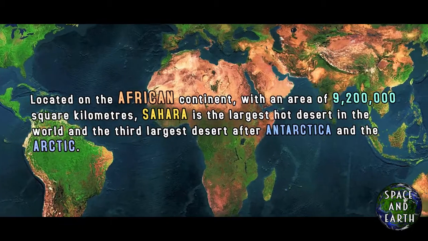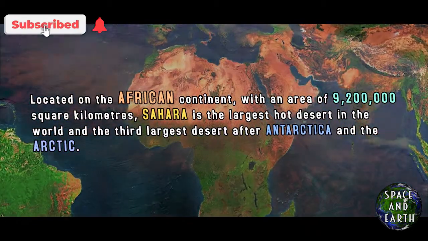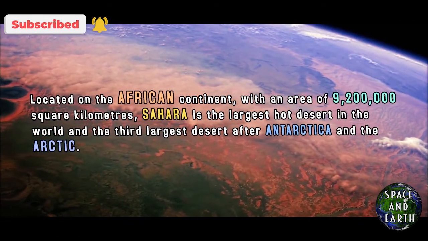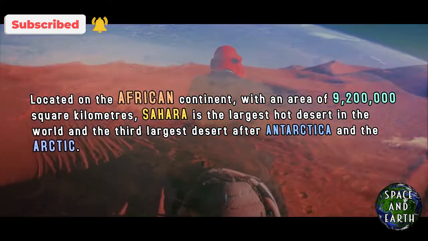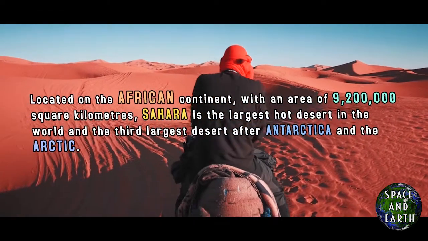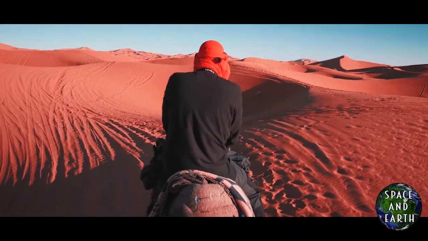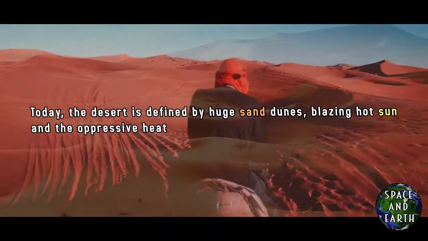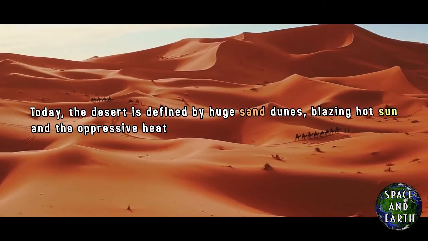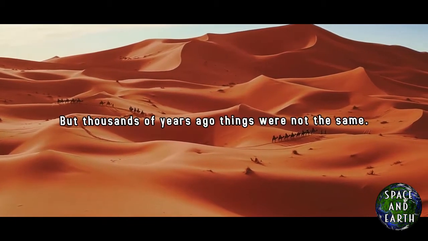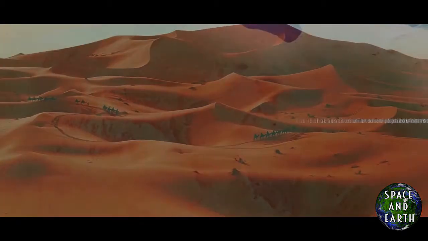Located on the African continent, with an area of 9,200,000 square kilometers, Sahara is the largest hot desert in the world and the third largest desert after Antarctica and the Arctic. Today the desert is defined by huge sand dunes, blazing hot sun and oppressive heat. But thousands of years ago, things were not the same.